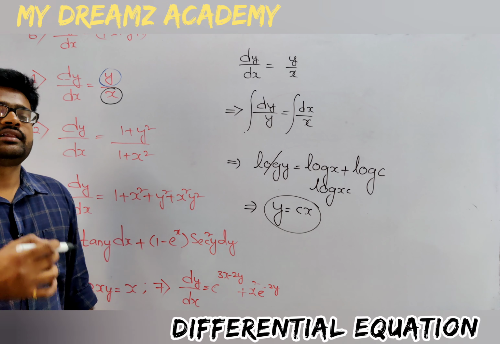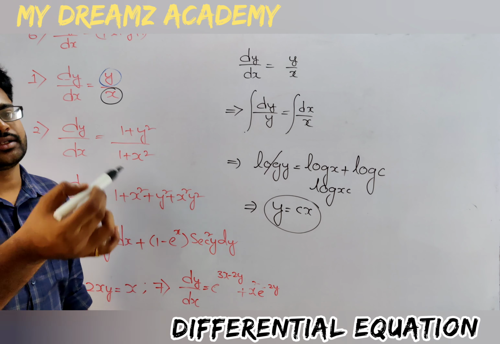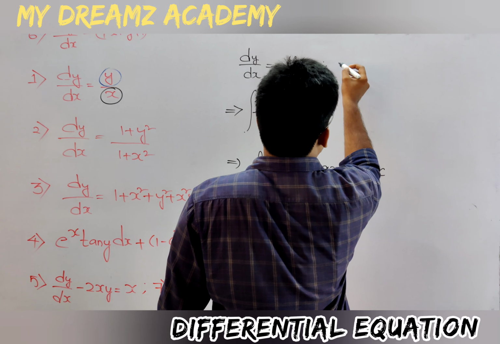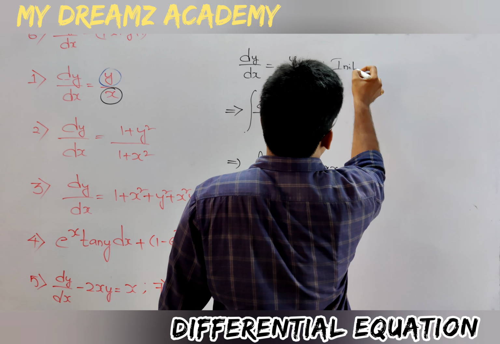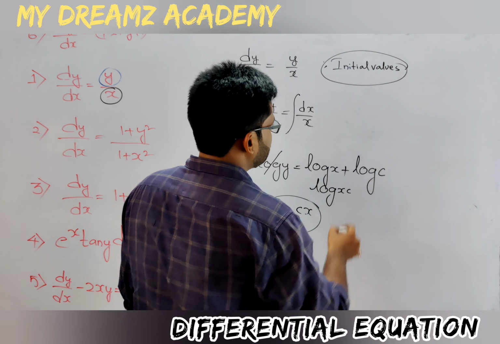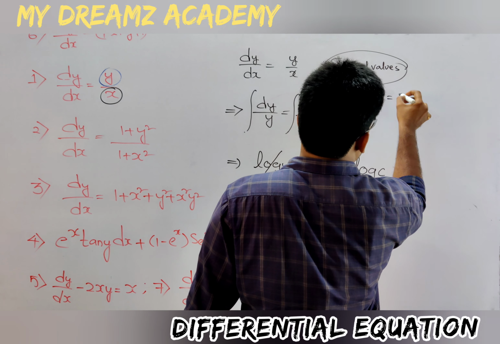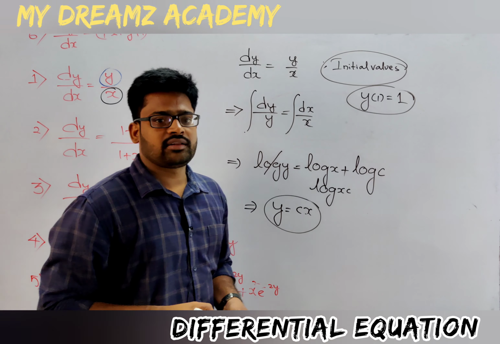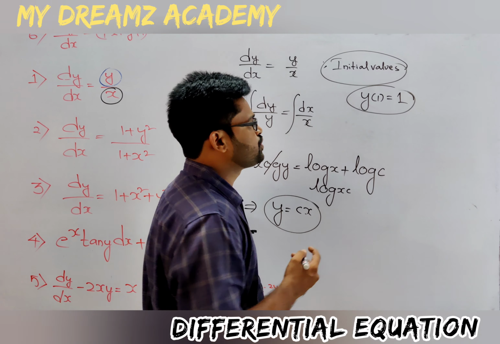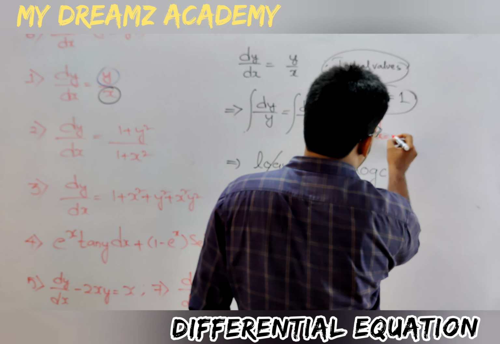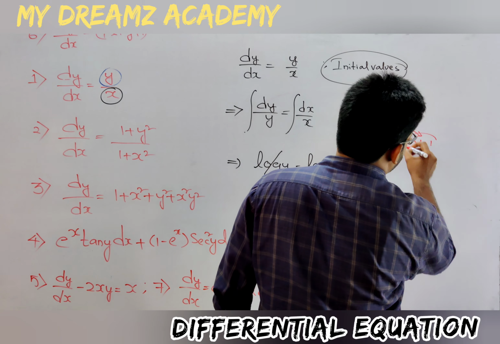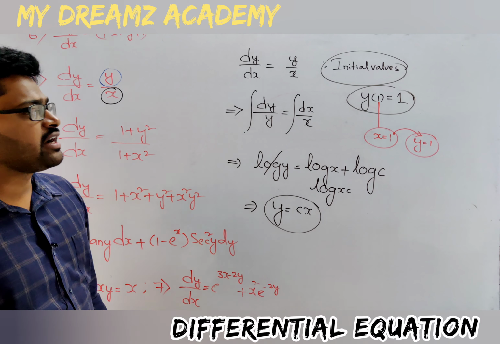In some questions they will extend it to something else, related to initial values. So what are initial values, sir? If the information y of 1 is equals to 1 is given, that is called initial values. Okay sir, then how do we utilize this information? So x value is equals to 1, and when x value is 1, y value is equals to 1. If x value is equals to 1, then y value is equals to 1.